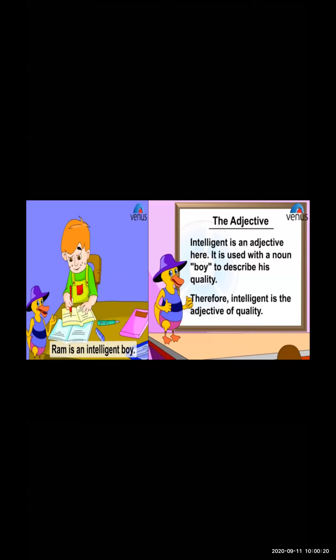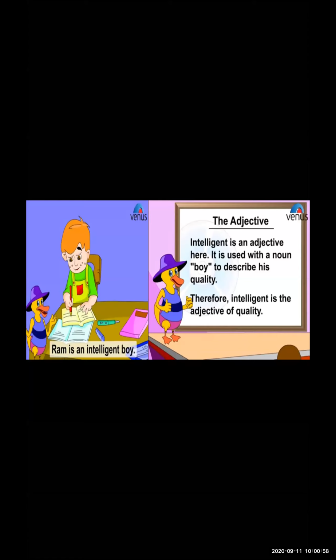So the word intelligent means it's a quality of the particular person. So the adjective is here. What is the adjective? The adjective is intelligent. Why is intelligent an adjective? Because it is used to describe or tell the qualities of the boy. Are you getting that? Because the word intelligent itself is describing the qualities of that boy. Therefore intelligent is the quality of that boy.